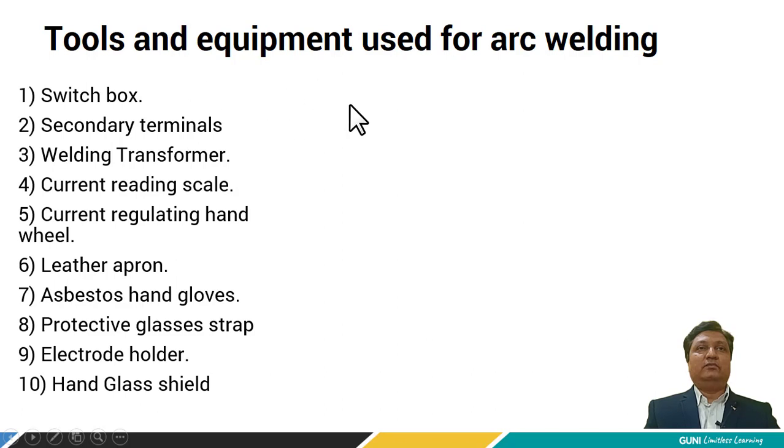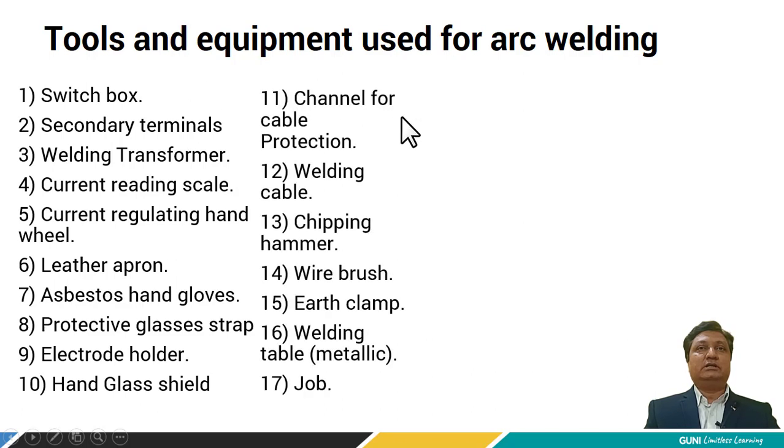This is the list of various tools used for arc welding process.